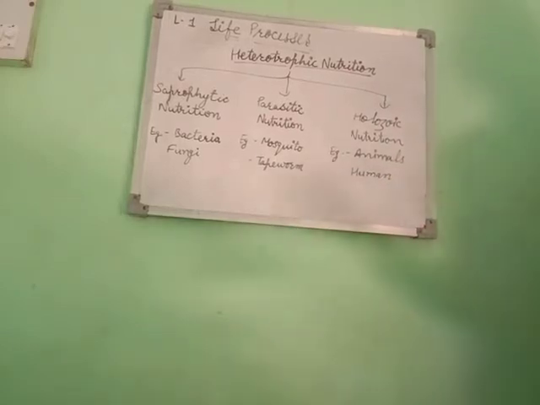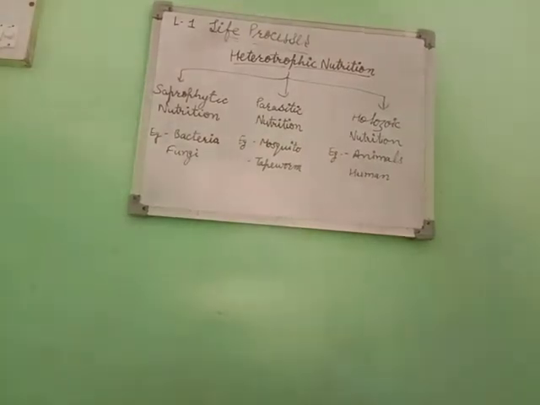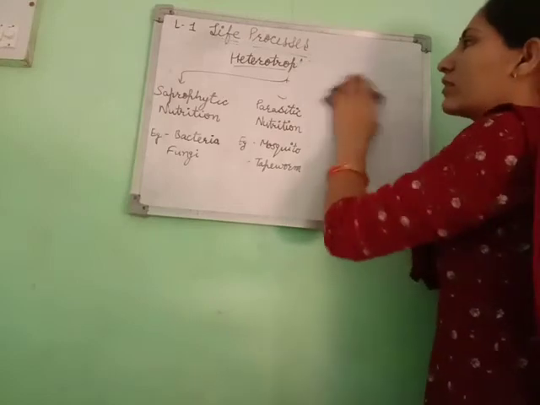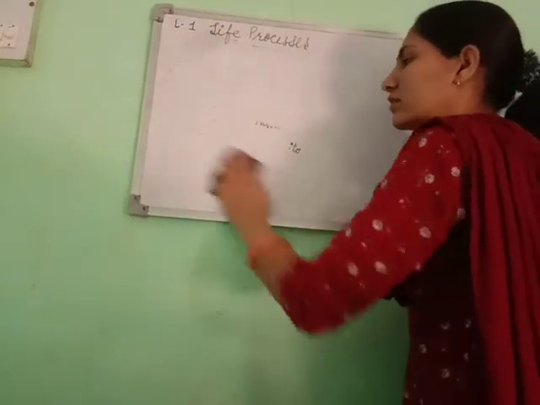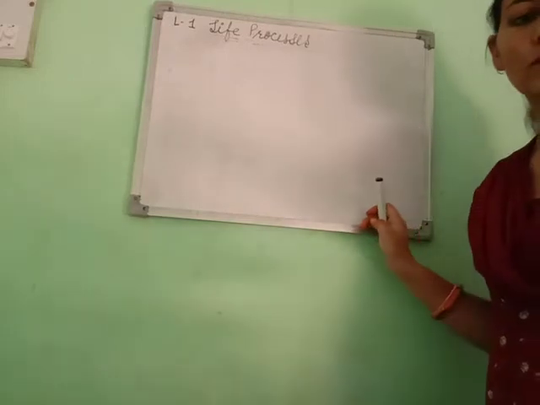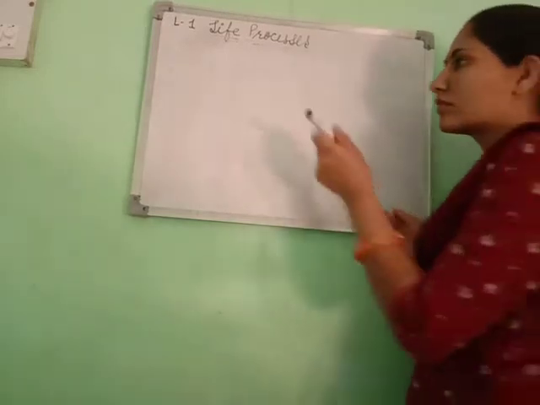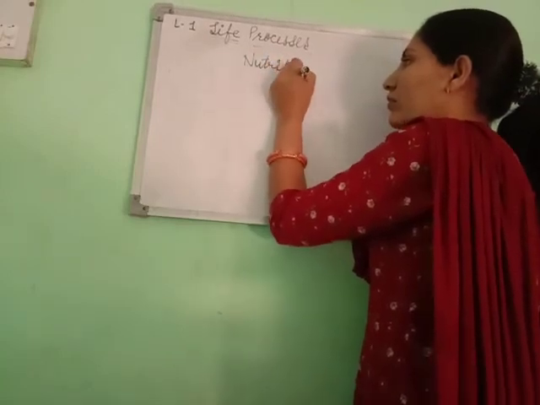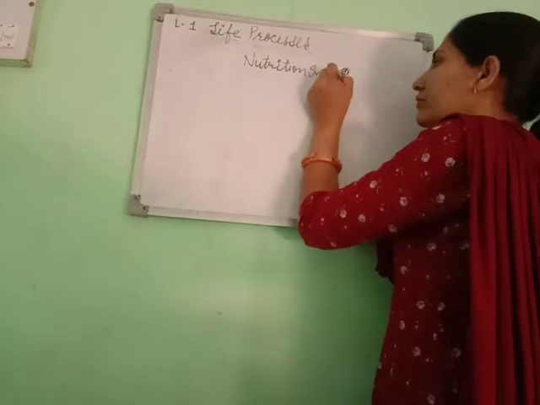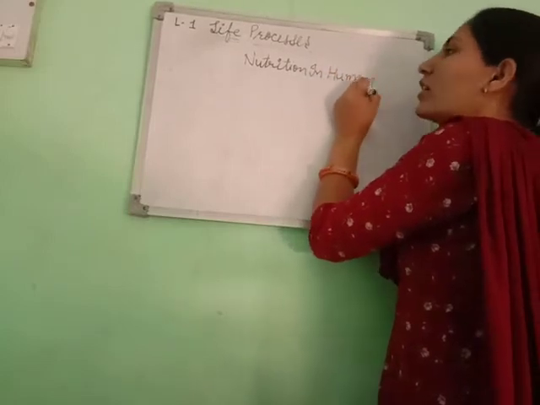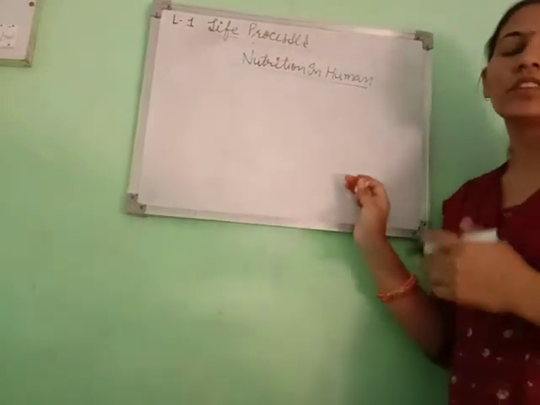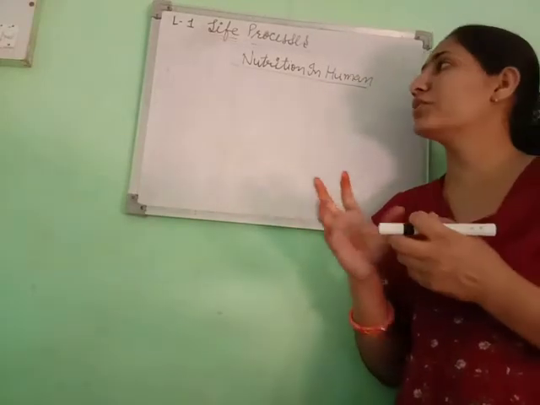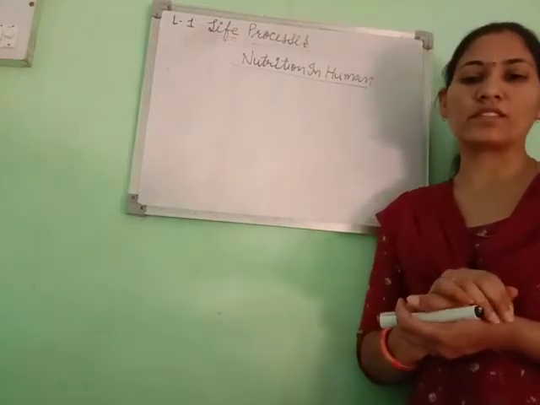Next we will discuss nutrition in humans. In this process, different parts of our body are involved.